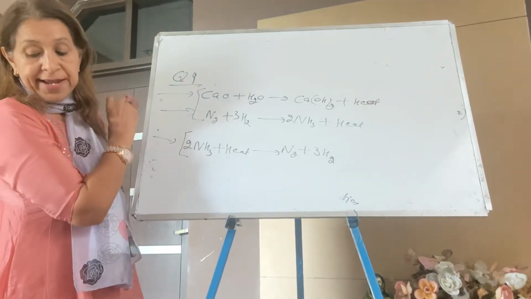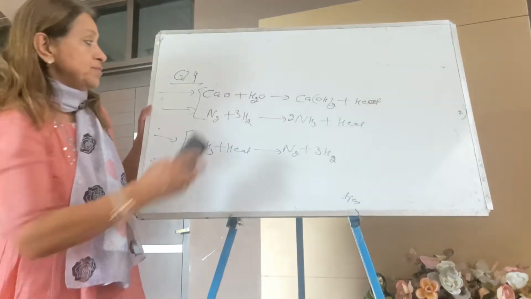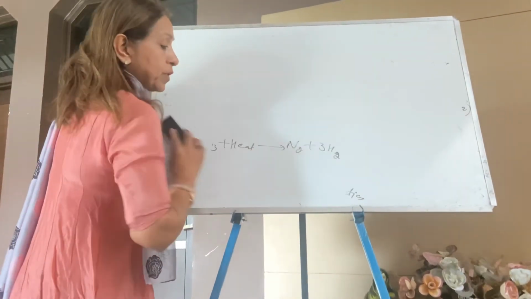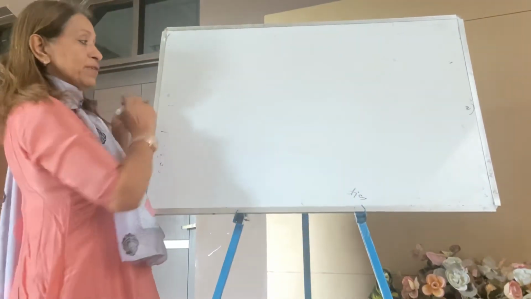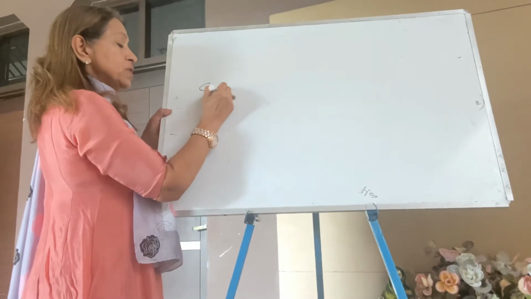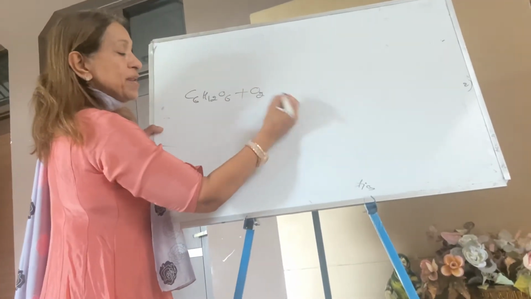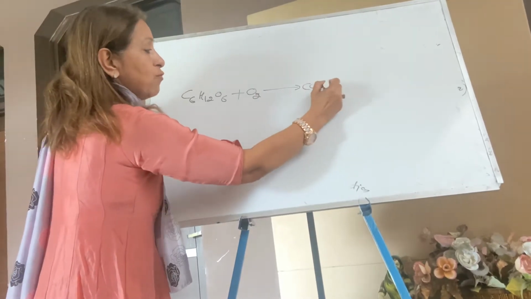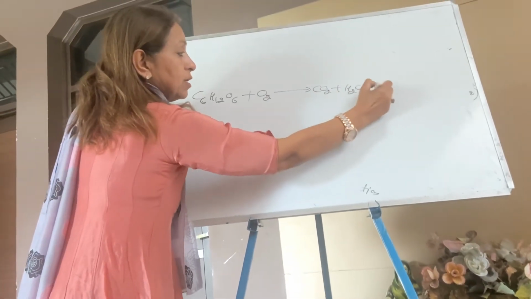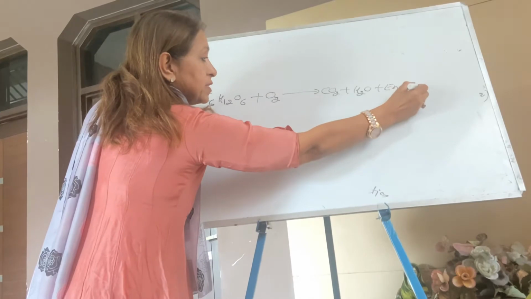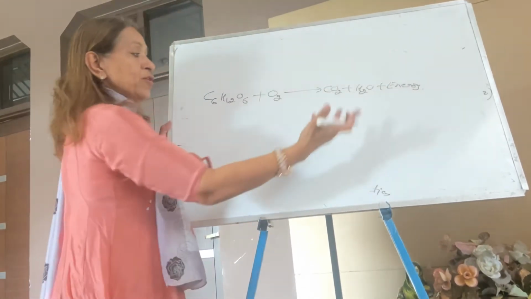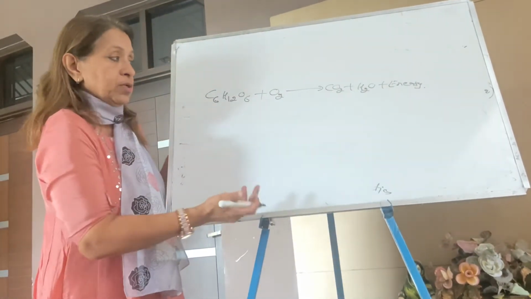Next question, respiration is an exo reaction. Question number 10. During respiration, our glucose, our food, gets broken down. C6H12O6 glucose plus oxygen, respiration, gives carbon dioxide, water and energy. Because again this energy is on the product side, it is an exothermic reaction.